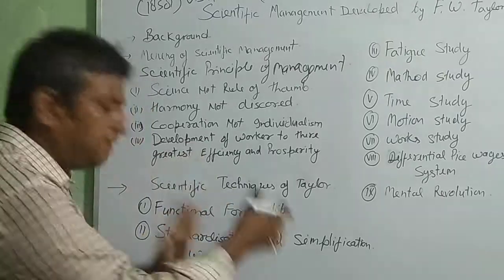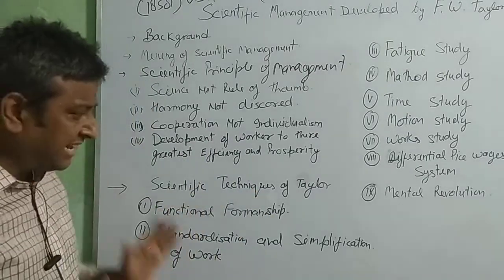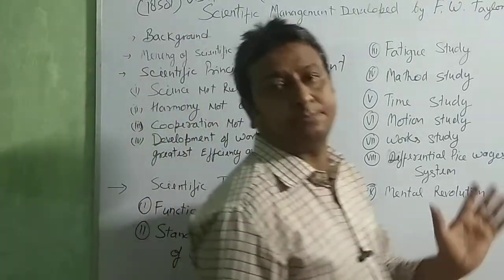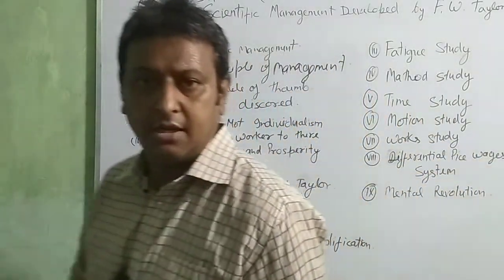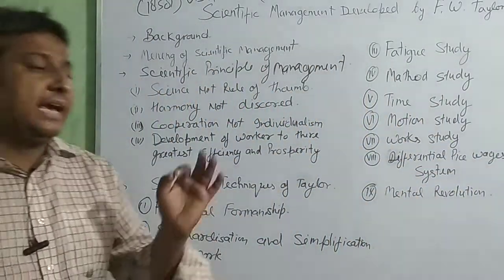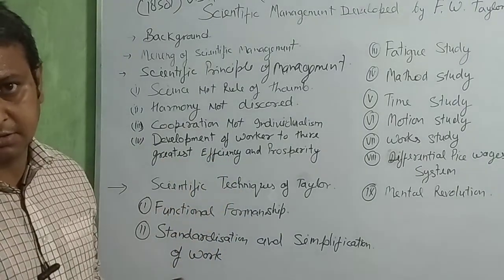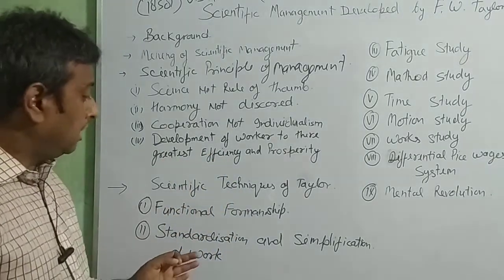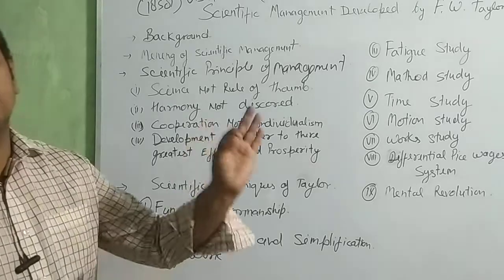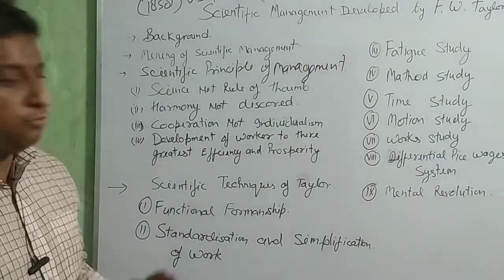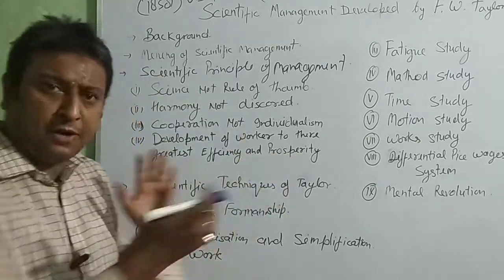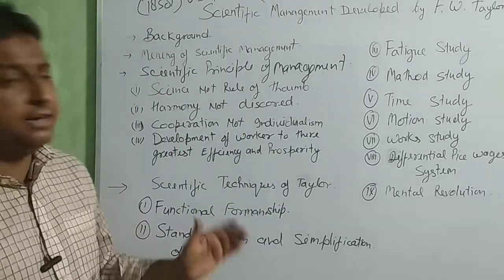For example, if you make one branch or function of purchasing, one foreman is head for purchasing, and under this foreman different persons are working.